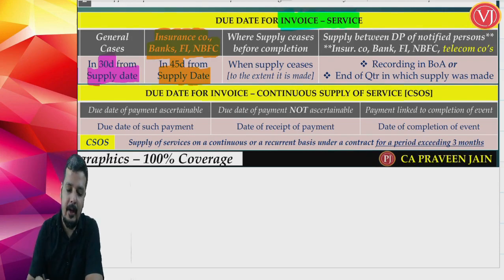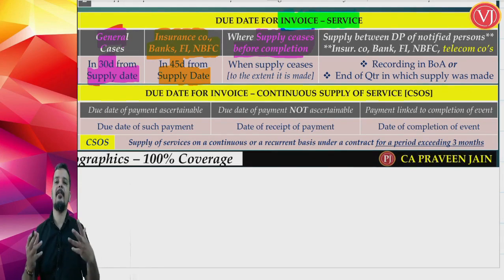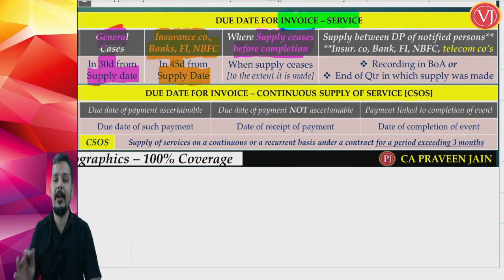Now if I am talking about a special scenario where supply is ceasing before completion, where you have entered into a contract, supposing I have entered into a contract for designing a hotel for which I am charging 1 crore, but I have designed only say 50% of the hotel rooms and they are not satisfied with my services, therefore they cancel or terminate the contract.